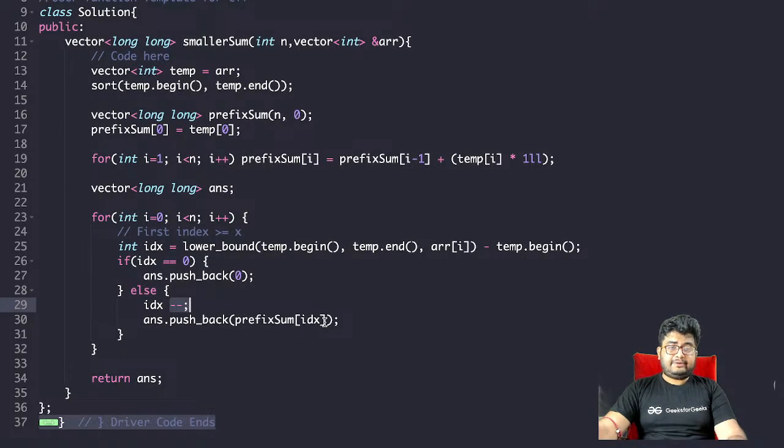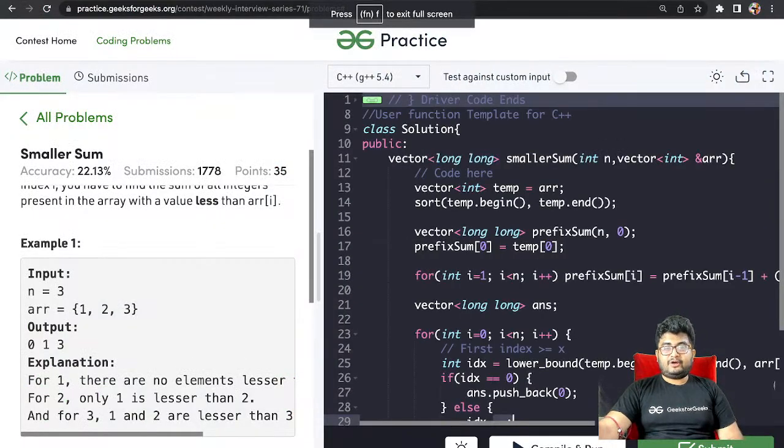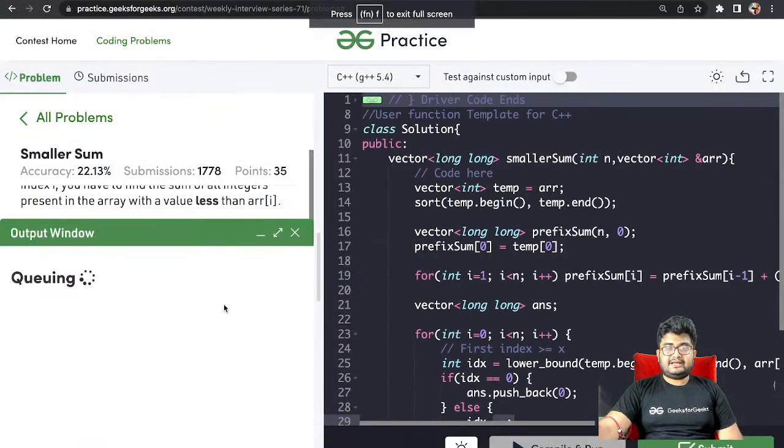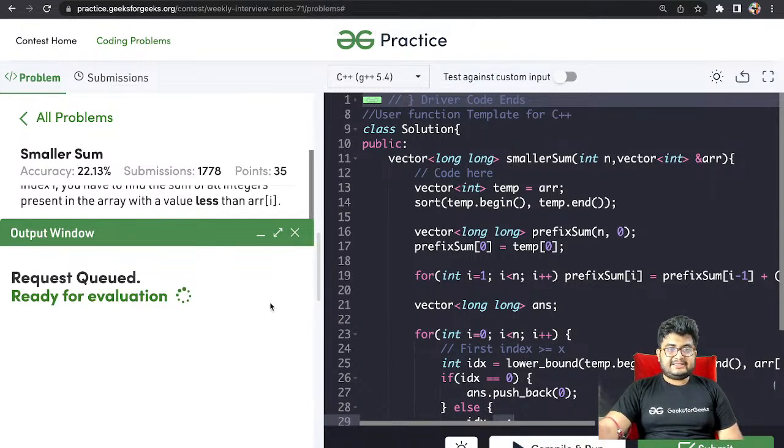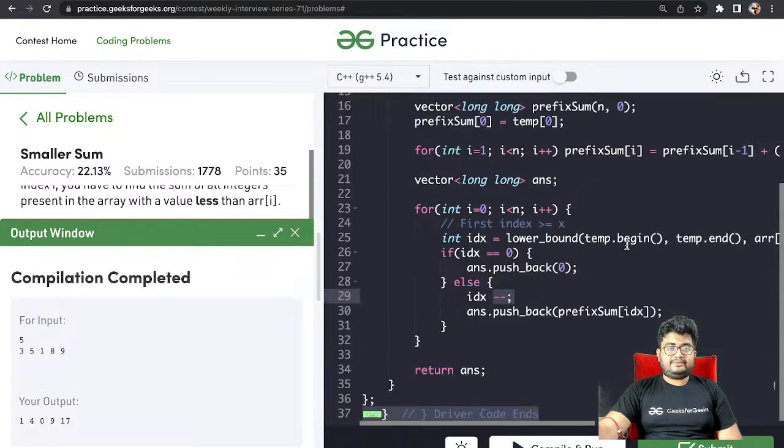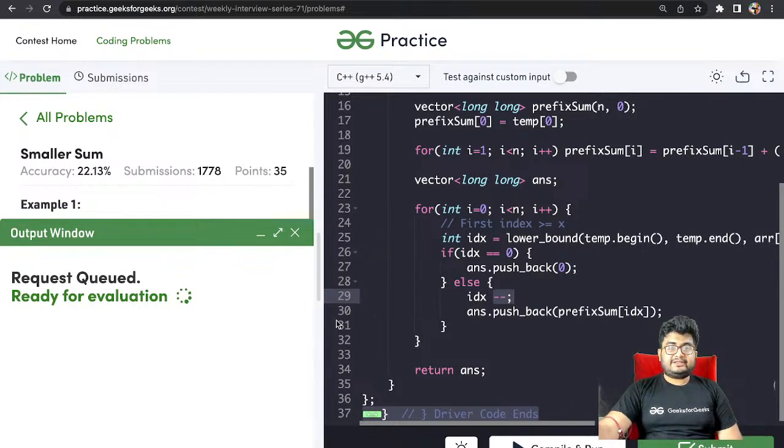How to get lower bound in Java? There must be a collections method. Otherwise you can always write the code for this. Arrays.binarySearch might work. I'm not very confident with Java, like how it works. I haven't done a lot of CP in Java, so I cannot tell. Okay, so 140917, I guess that should be it. Yep. So let's try to submit this.